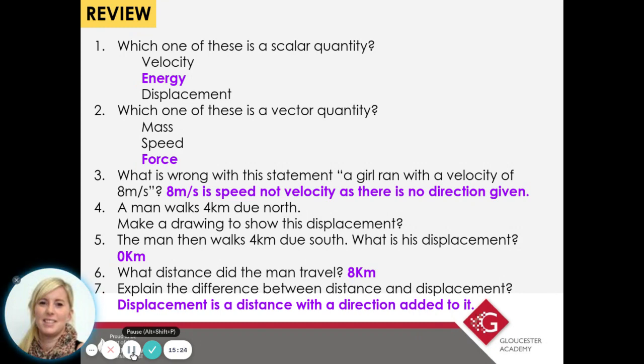And now we need to explain the difference between distance and displacement. Displacement is a distance with a direction added to it. So 4 kilometres north, that is a displacement.